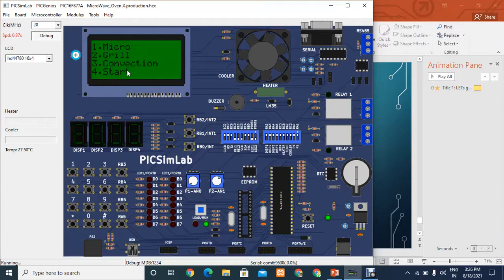Let me click the second cooking mode, which is the grill mode. It works as the macro mode, but its purpose is to cook meat or bread. Let me click second, grill. It is also asking me to enter the time. I'll enter the same 5 seconds for convenience. Enter hash. See, the time is started and the cooler is also started. The buzzer will be turned on when the cooking time is up.